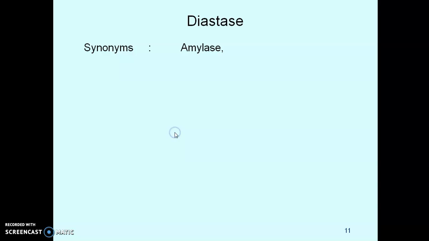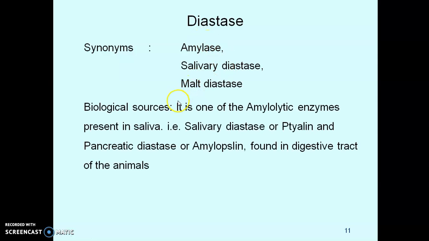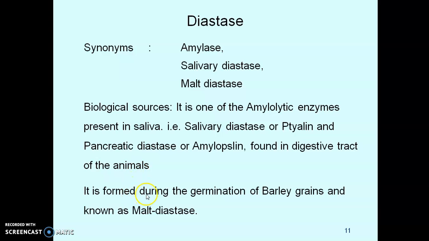Then the second enzyme is diastase enzymes. Synonyms of diastase enzymes are amylase, salivary diastase, malt diastase. Then biological source. It is one of the amylolytic enzymes present in saliva, that is salivary diastase or ptyalin, and pancreatic diastase or amylopsin found in the digestive tract of animals. It is formed during the germination of barley grains and known as malt diastase.